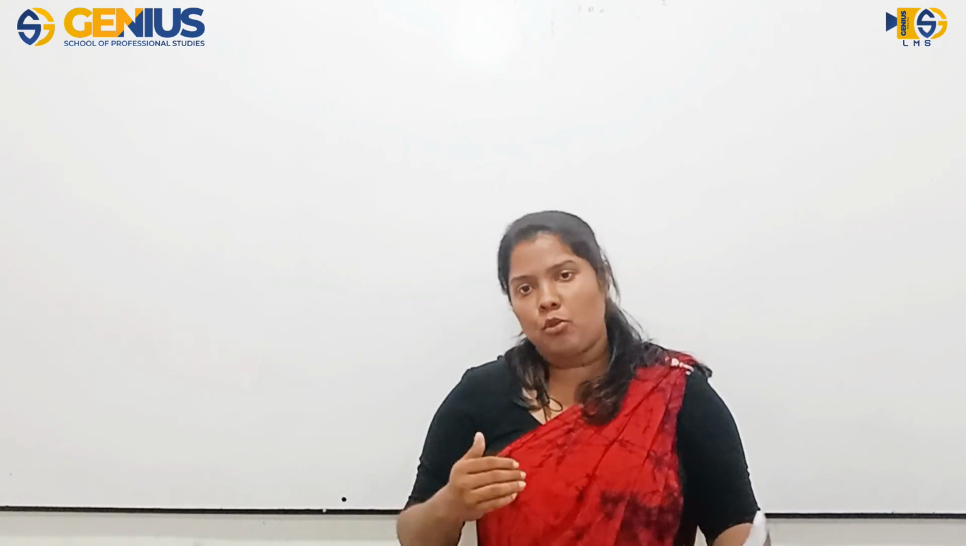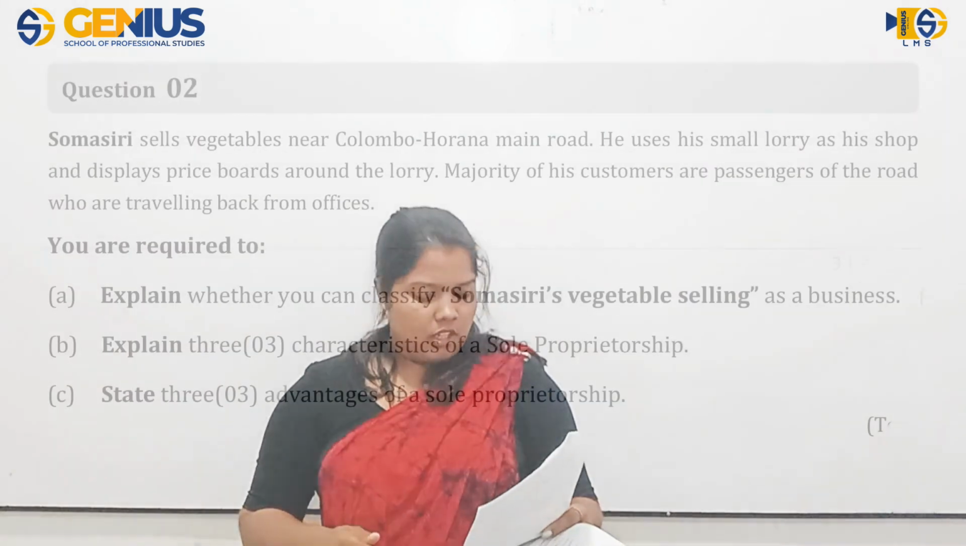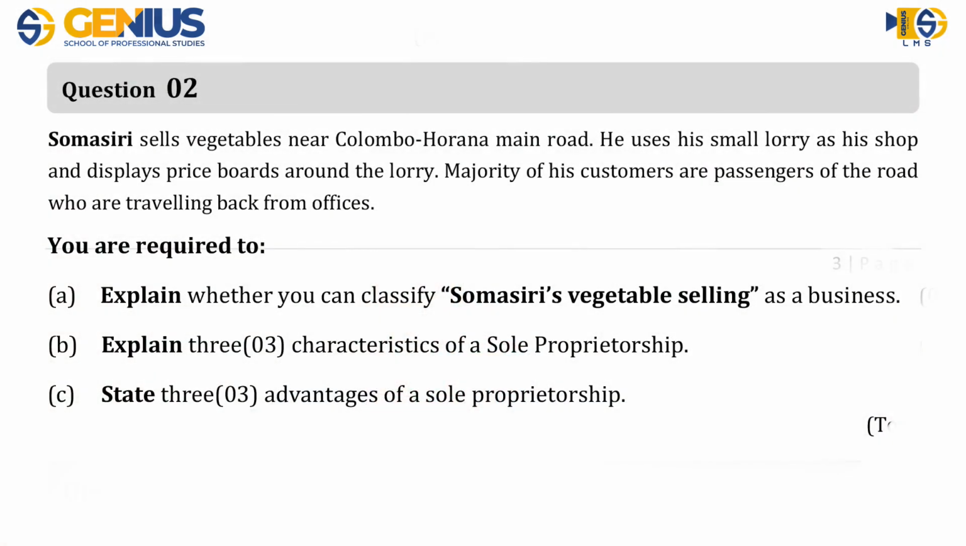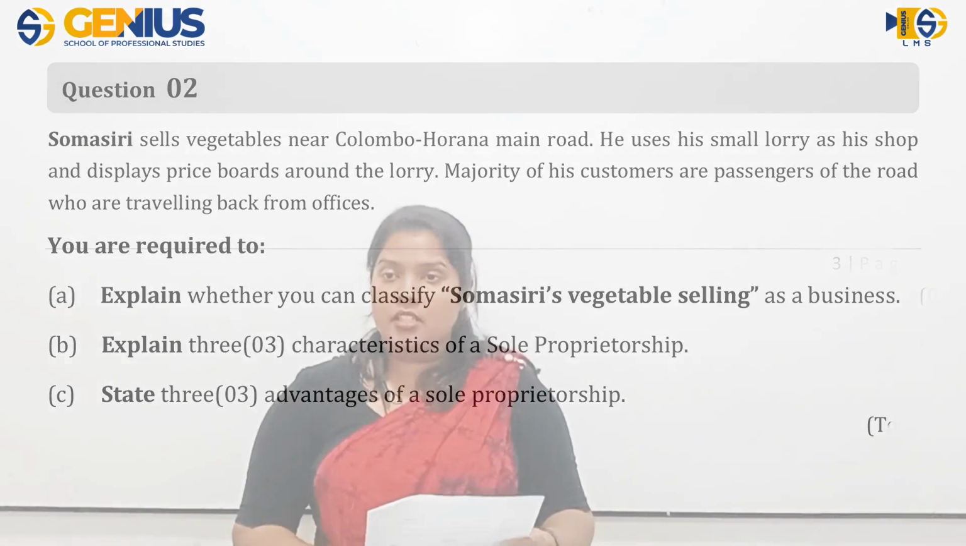So all these are small case studies, okay. Listen. Somasiri sells vegetables near Colombo Horana main road. He uses his small lorry as his shop and displays price boards around the lorry. Majority of his customers are passengers of the road who are traveling back from offices. Okay. So the question is, explain whether you can classify Somasiri's vegetable selling as a business.